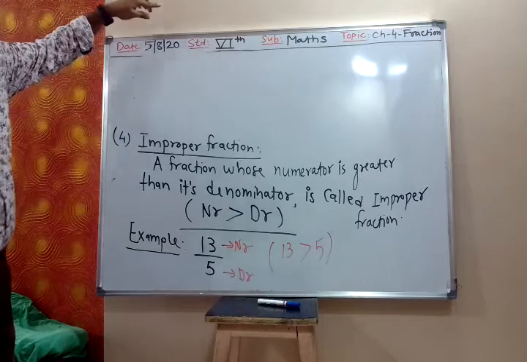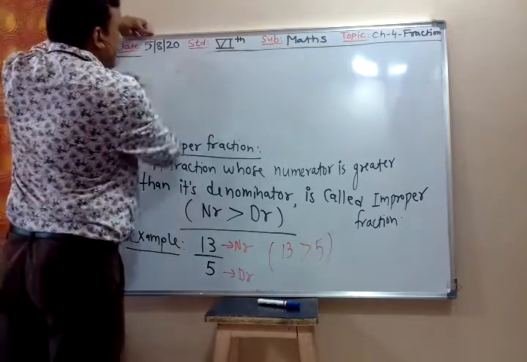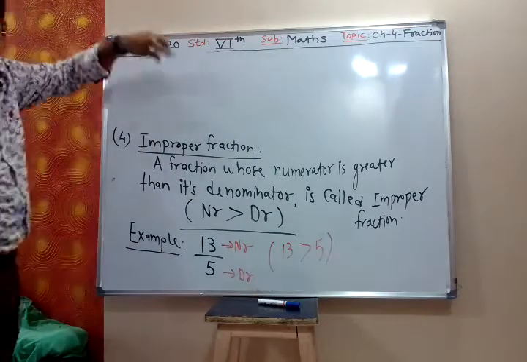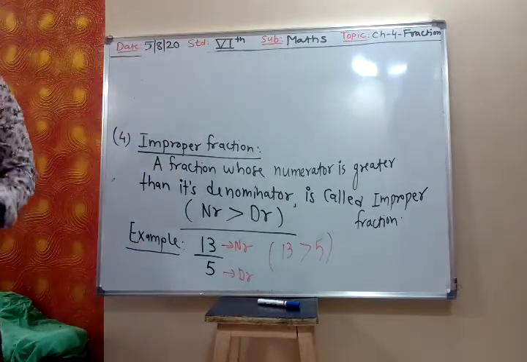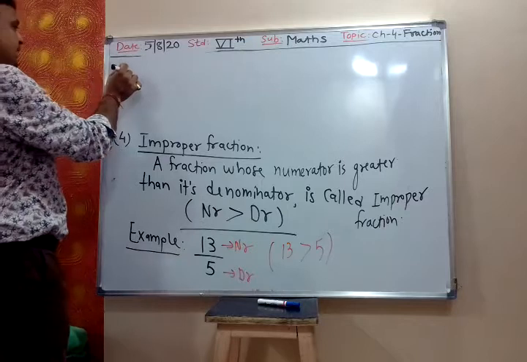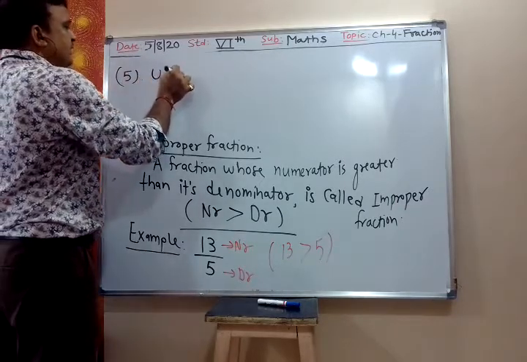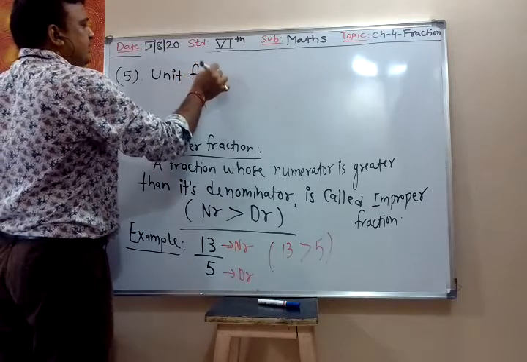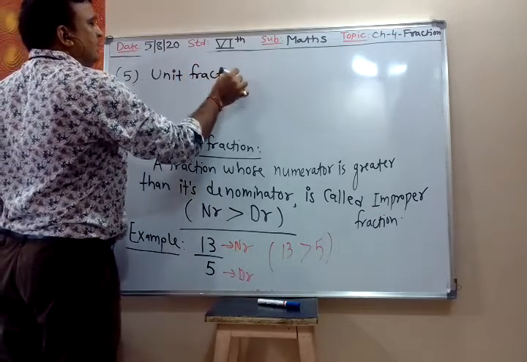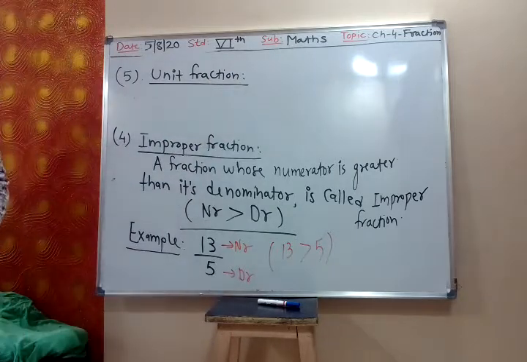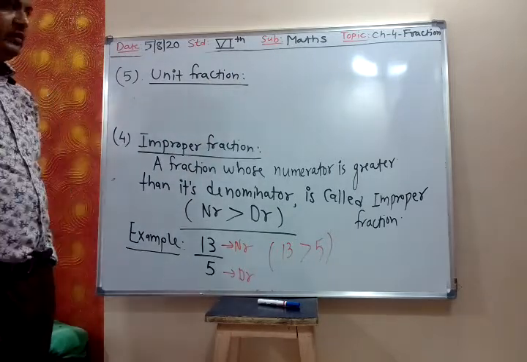A fraction whose numerator is 1 is called unit fraction.